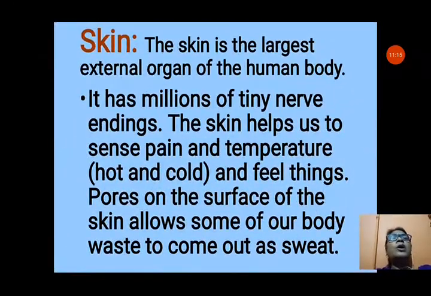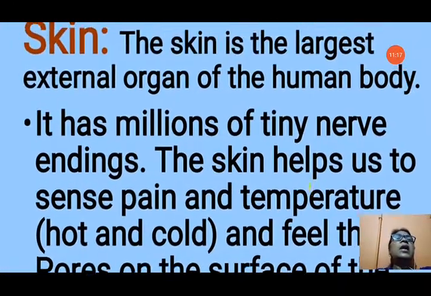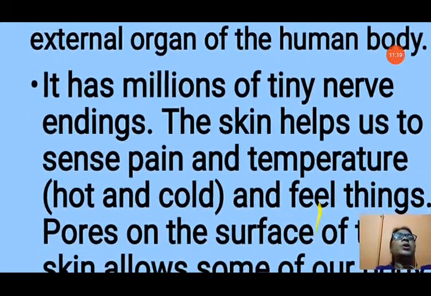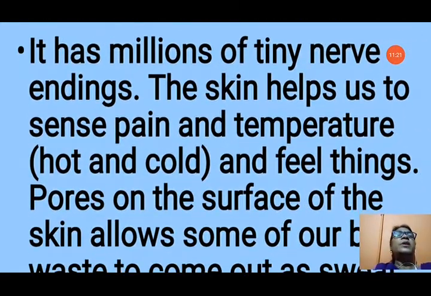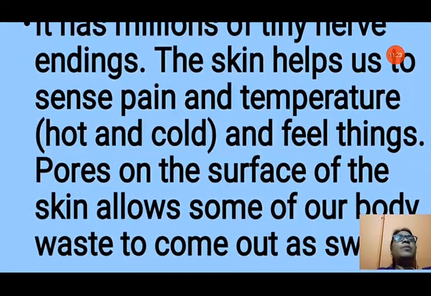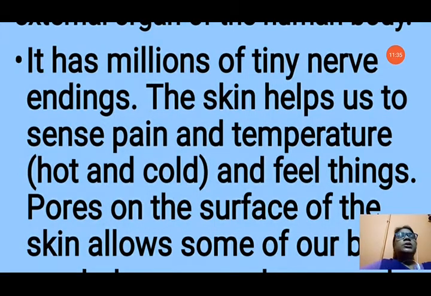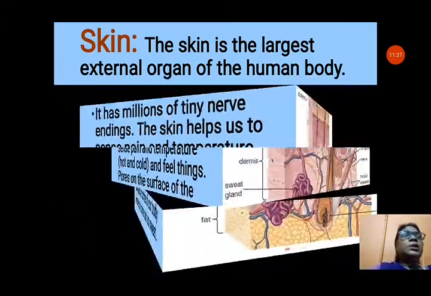Now the next sense organ is our skin. Skin is the largest external organ of the human body. It has millions of tiny nerve endings. The skin helps us to sense pain and temperature, hot and cold, and feel all things. Pores on the surface of the skin allow some of our body waste to come out as sweat also. So it is the largest external organ and a sense organ also.